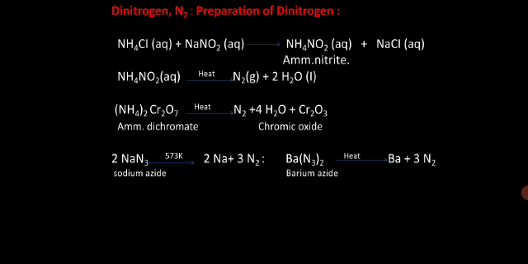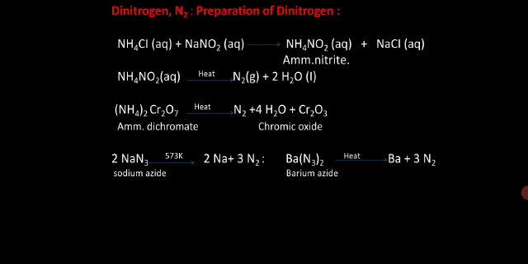It can also be prepared by heating ammonium dichromate, which gives nitrogen. Red or orange colored crystals of ammonium dichromate, when heated, undergo a violent reaction accompanied by flashes of light and evolution of nitrogen gas. It can also be prepared by oxidation of ammonia: when ammonia is oxidized in presence of copper oxide, or when excess ammonia reacts with chlorine, it gives nitrogen gas.